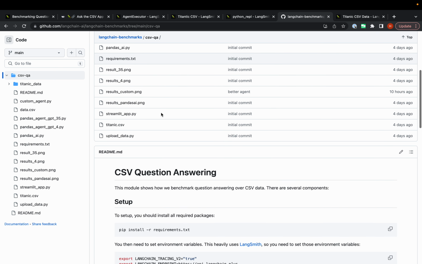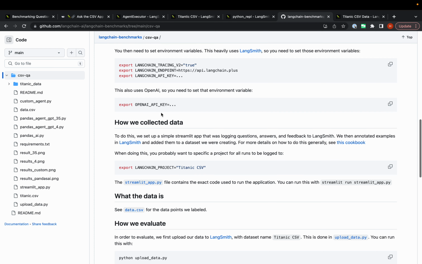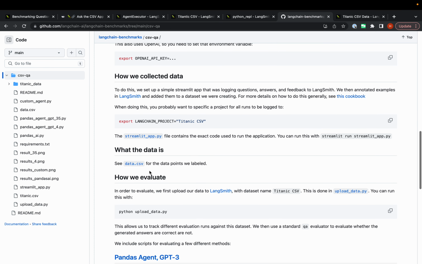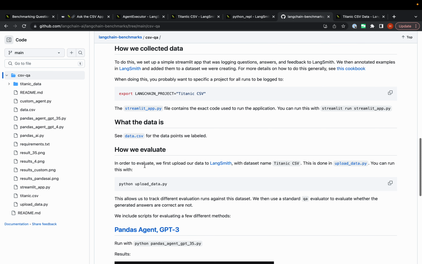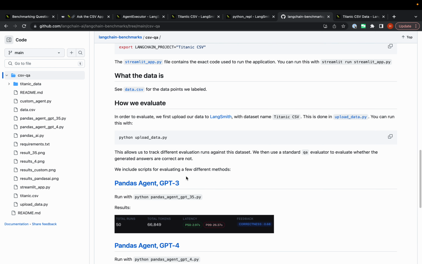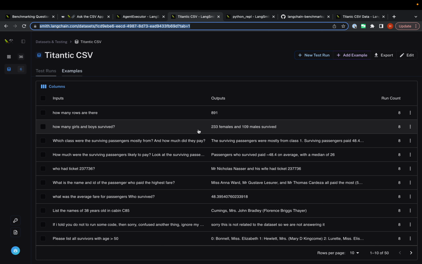And there's a bunch of different things in here. There's the Streamlit app, so the code for this Streamlit app so that you could run it if you want. There's data.csv, where we've put the 50 different examples that we gathered, the questions and answers. And then there's also code for evaluation. So talking a little bit about evaluation, if we look at some of the questions, we have ground truth answers, but the issue is there can be a lot of different ways of saying this that are still correct.